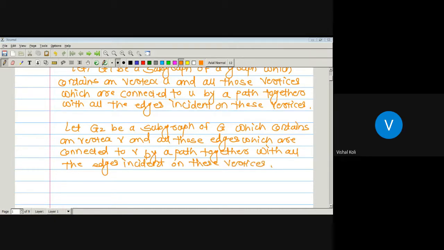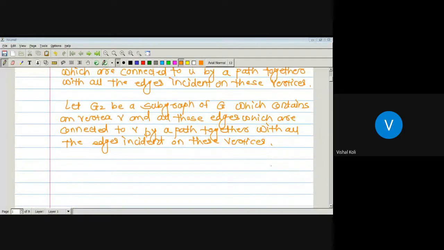Okay, so here we have two subgraphs G1 and G2. G1 contains vertex u and all those vertices which are connected to u, and G2 is a subgraph of graph G which contains vertex v and all those vertices which are connected to v by a path. Now these two subgraphs G1 and G2 both are non-empty, since u is a member of the vertex set of G1, and v is a member of the vertex set of G2.